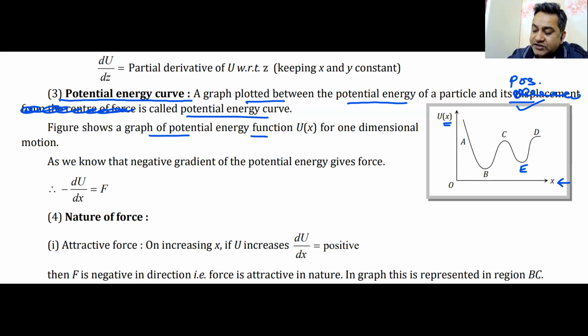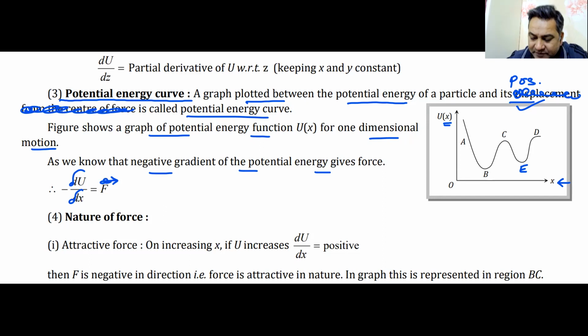This graph shows potential energy for a one-dimensional motion along x. The particle is moving along x. Position is plotted on the horizontal axis, the x-axis. Energy is plotted on the vertical axis, the y-axis. We know that the negative gradient of the potential energy, minus dU/dx, I'm only writing dx because it's a force along the x-axis, will give you the force vector.